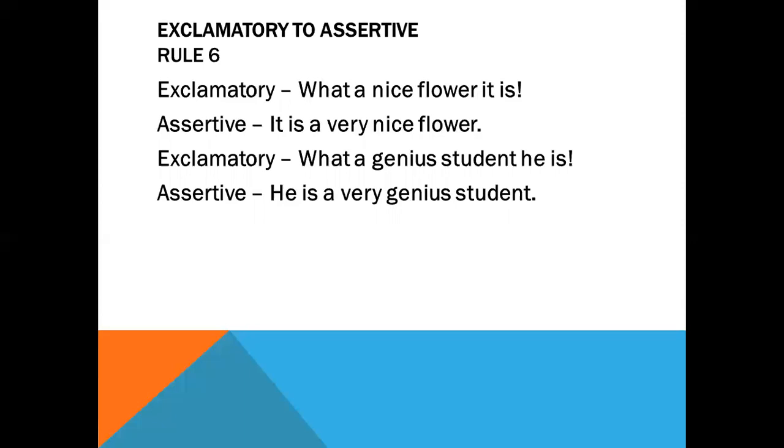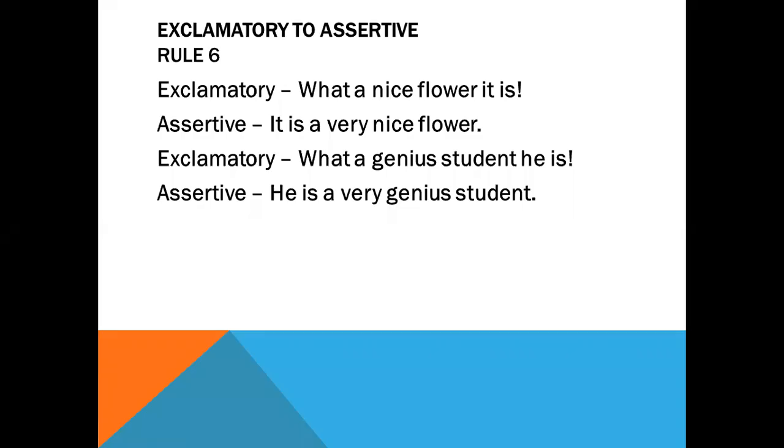Let's switch to our next rule, that is how to transform exclamatory sentence to assertive one. See, in exclamatory sentence, if you see the example like, what a nice flower it is! How will you change it into an assertive form? It will be, it is a very nice flower. Then, what a genius student he is! The assertive form will be, he is a very genius student.